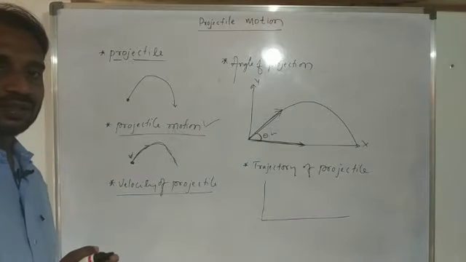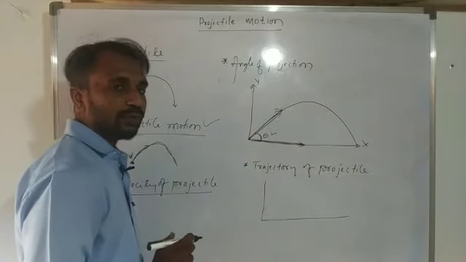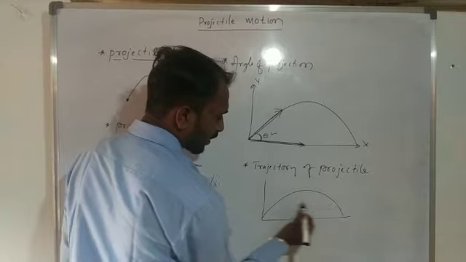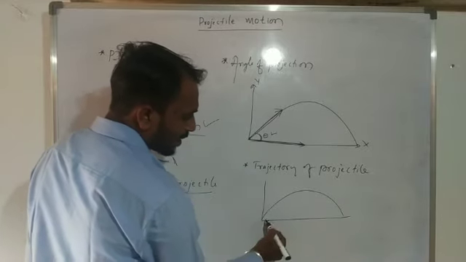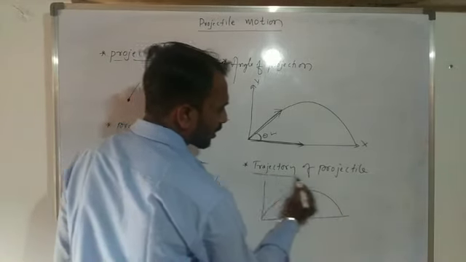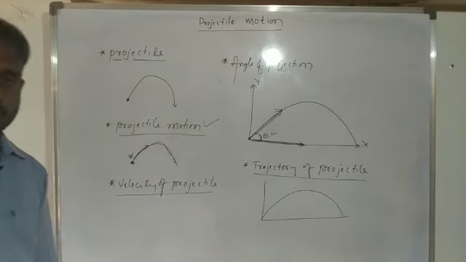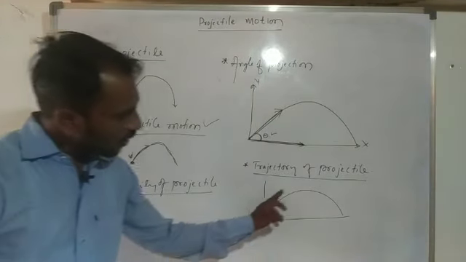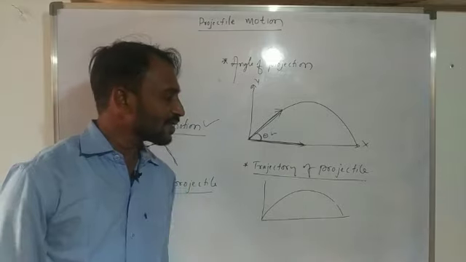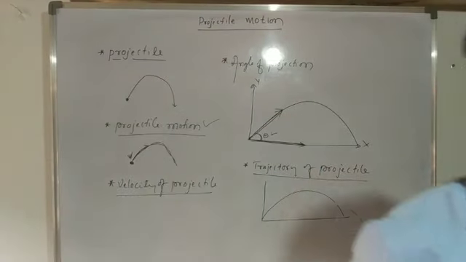For example, here this is the path of a projectile. This path of a projectile we consider the trajectory of a projectile. So the path of a projectile is nothing but the trajectory of a projectile.